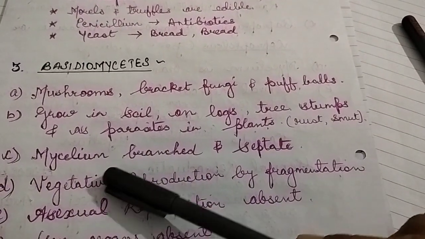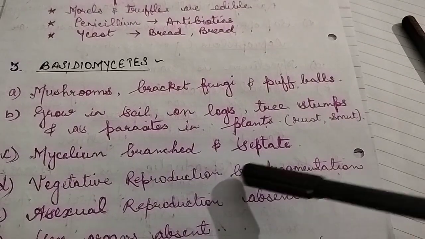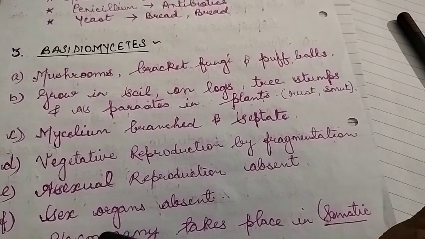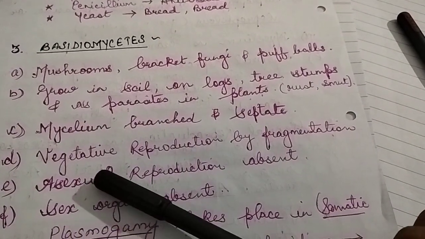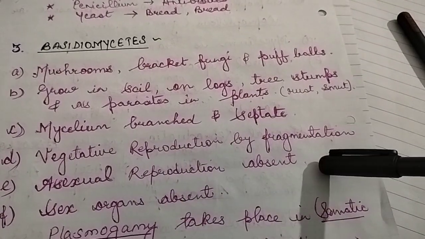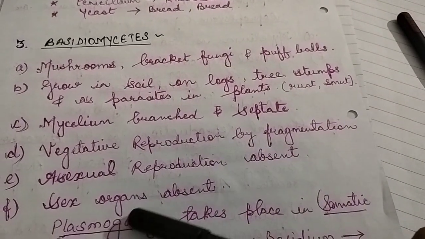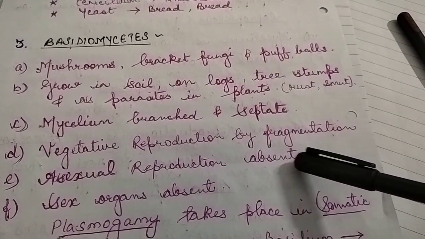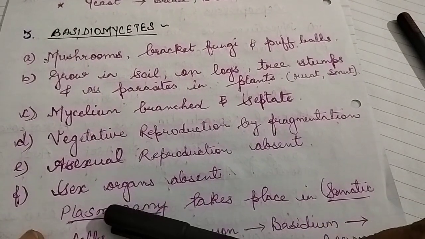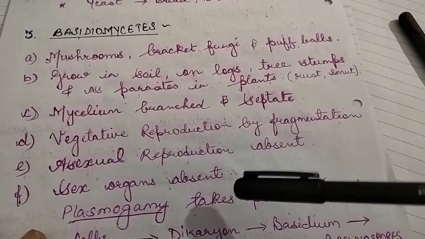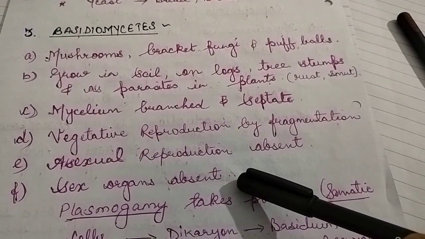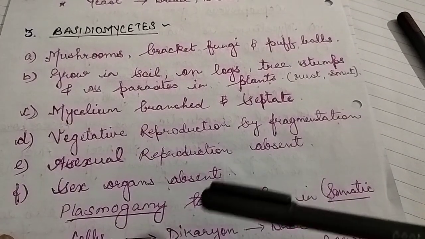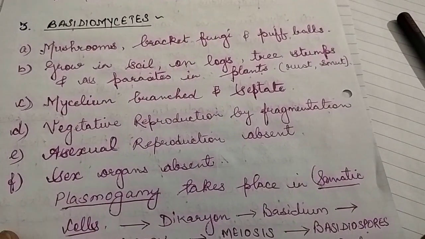Now what about their mycelium? Mycelium is branched and septate. Again the same character as we have seen in ascomycetes. Now reproduction. In Basidiomycetes, vegetative reproduction is by fragmentation. Asexual reproduction is absent. Okay, and what about sexual reproduction? Sex organs are absent. Now here's something important, you have to listen carefully. Sex organs are absent. Then how does sexual reproduction take place?